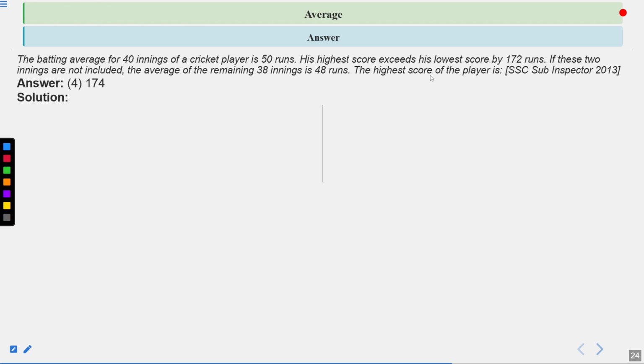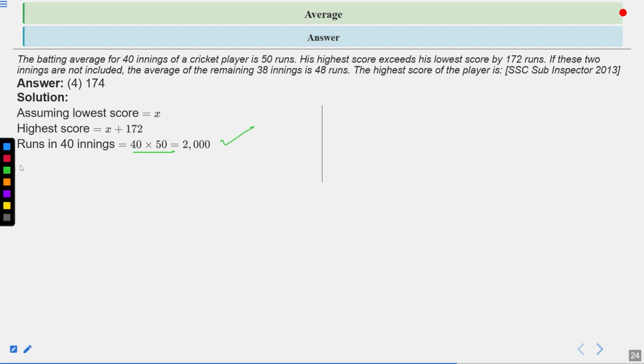Now see the detailed solution of this question. So assuming the lowest score is x, the highest score will become x plus 172 because the difference between highest and lowest is 172. Now we can say that runs in 40 innings will become 40 into 50, which is 2000. And runs in 38 innings is 38 into 48, which is 1824.